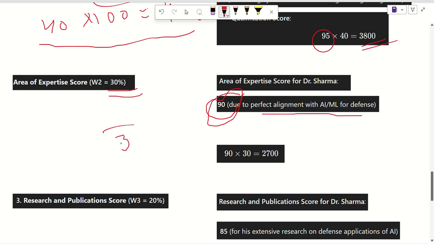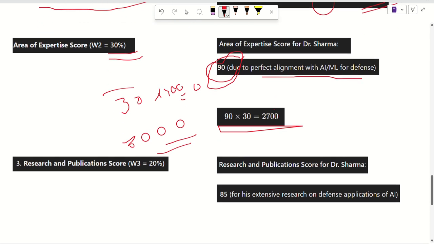is given 90% similarity due to perfect alignment with AI ML for defense. So if Dr. Sharma had got 100% relevancy, then his score would have been 3,000. But since Dr. Sharma is having 90% relevancy, then Dr. Sharma is getting a 2700 relevancy score.